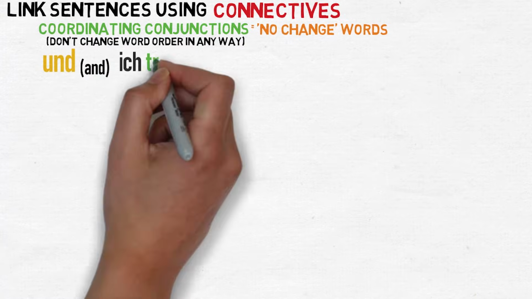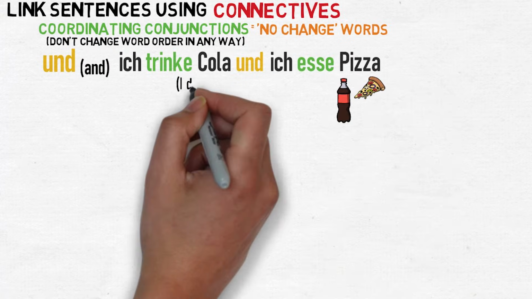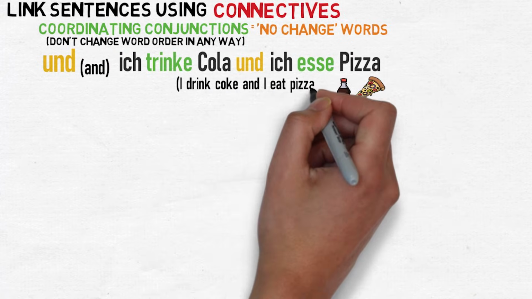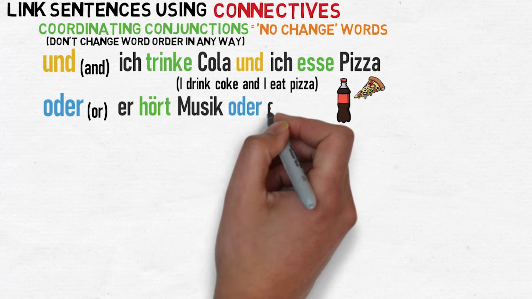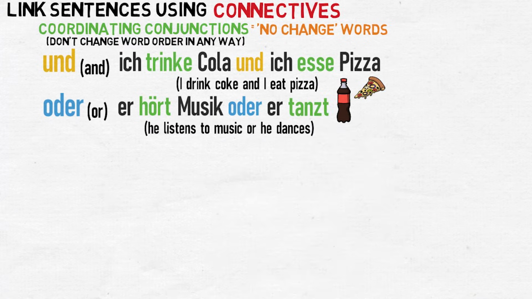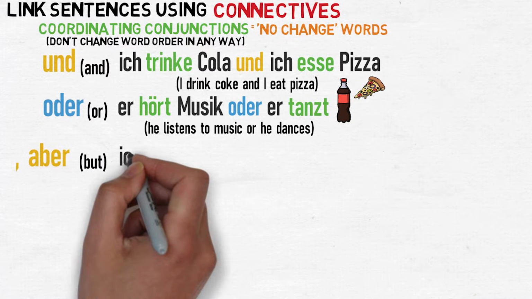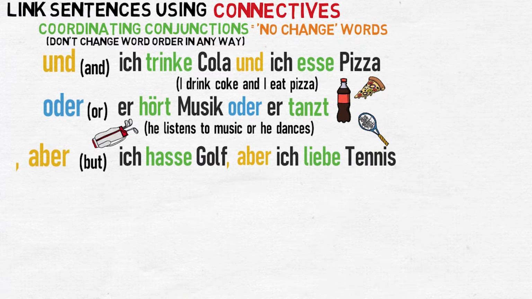For example, ich trinke Cola und ich esse Pizza. I drink Coke and I eat pizza. Oder, meaning or. For example, er hört Musik oder tanzt. He listens to music or he dances. Aber, meaning but. For example, ich hasse Golf, aber ich liebe Tennis. I hate golf, but I love tennis.